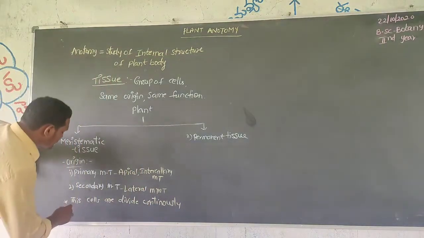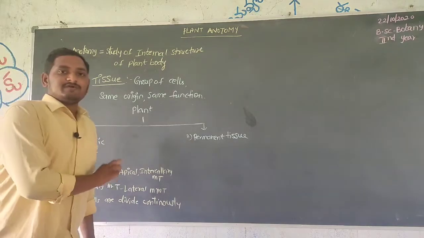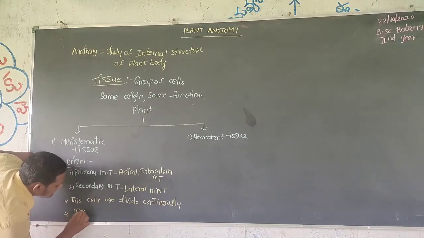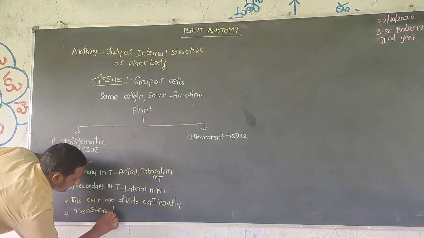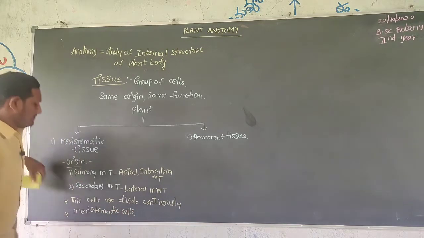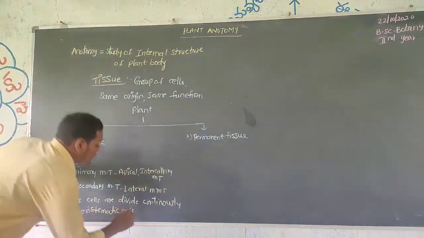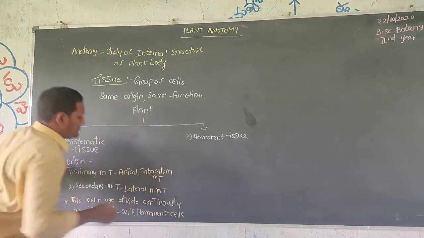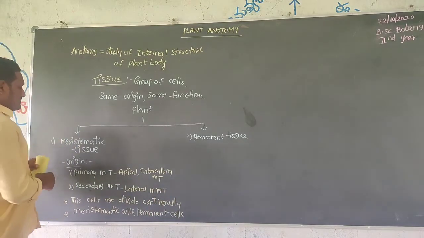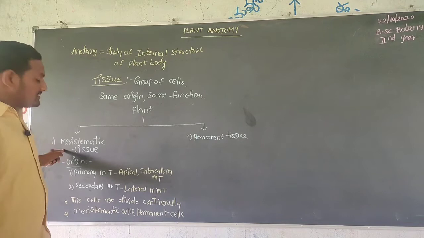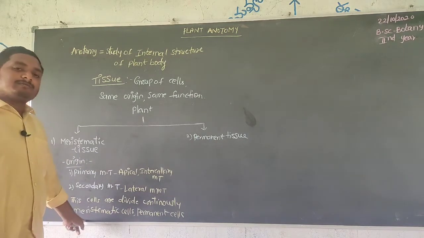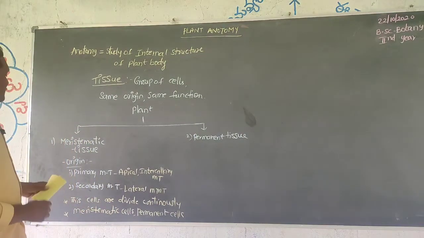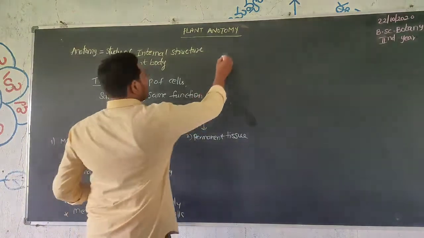These continuous dividing cells form two types of cells: meristematic cells as well as permanent cells. So meristematic cells are continuously dividing cells, and they form meristematic cells as well as permanent cells. So this is origin.